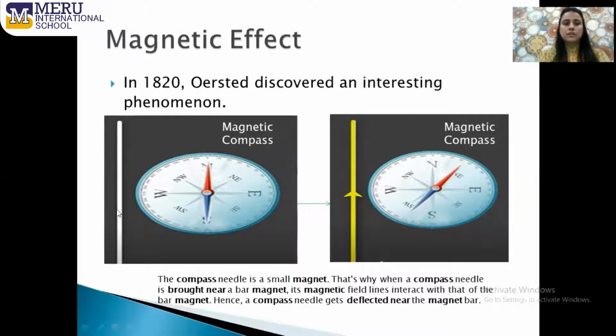This is a conductive wire, and this is a magnetic compass. When there is no current in the wire, the magnetic compass will remain in its regular north-south direction. But as we pass the current through this conductive wire, you will see some kind of deflection. Why? What is the science behind it?